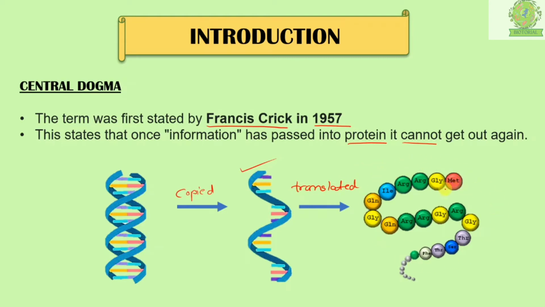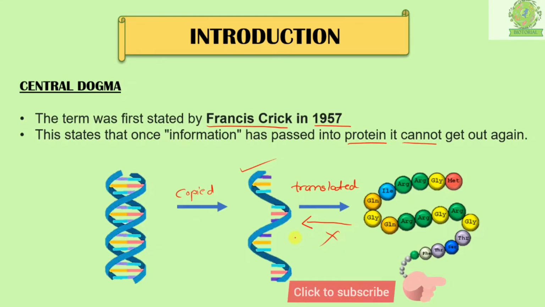So now what happens is that once this information is translated into a protein molecule, we cannot get it back into the form of nucleotides. We cannot get it in the form of RNA or also in the form of DNA. So we can say that this kind of reaction is just unidirectional. Now we cannot just reverse it back. So it is not a reversible reaction.